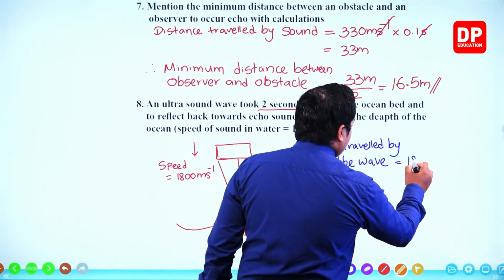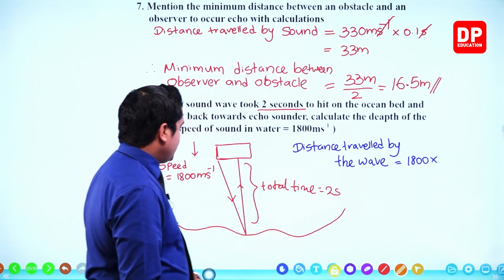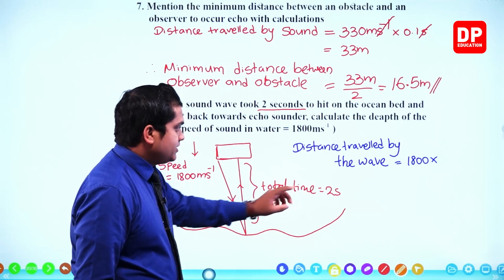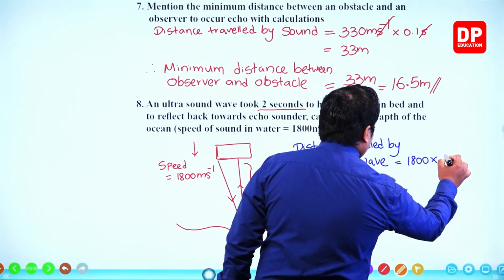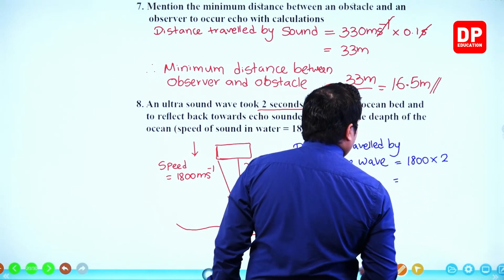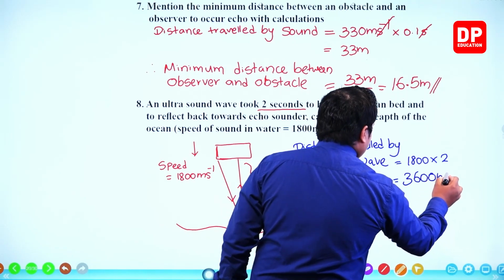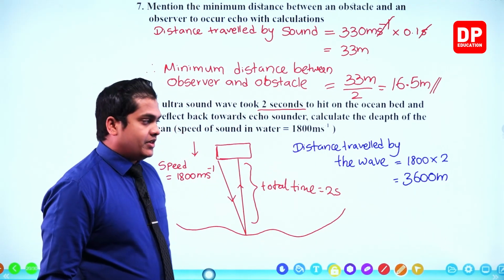So speed 1800 multiplication time is equal to 2 seconds. Over there also we can observe meters per second, then seconds, second to second is getting cancelled. So you can get the answer as 3600 meters.